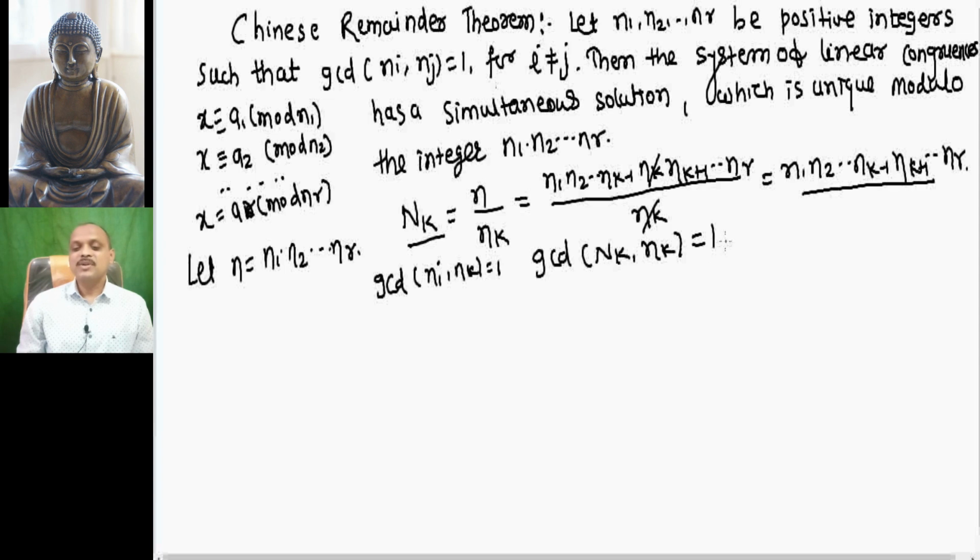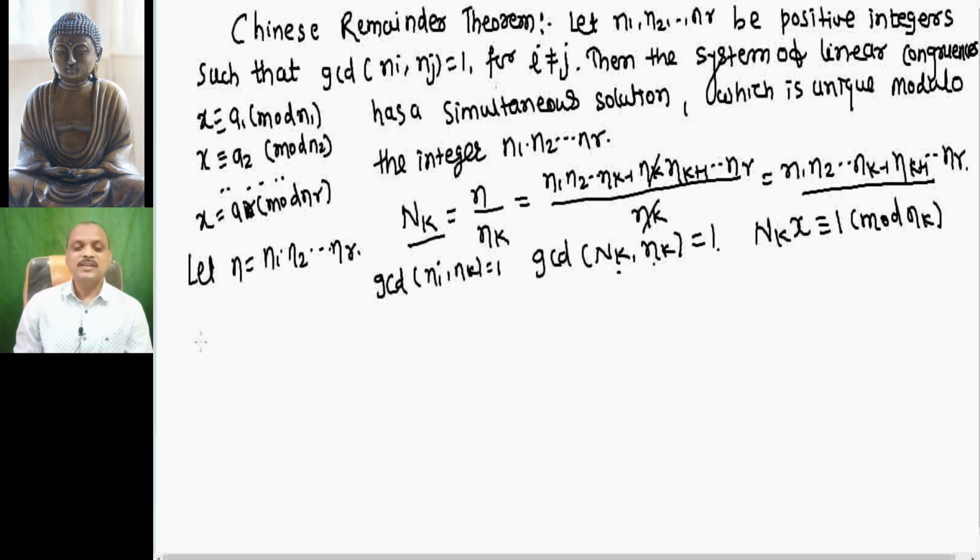If the greatest common divisor of these two numbers is equal to 1, then the congruence Nk x ≡ 1 modulo nk has a solution. If their GCD is d, then it has d incongruent solutions, but here the greatest common divisor is 1, therefore it has a unique solution.